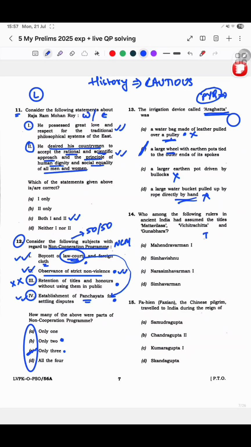Now this. Okay. Here I would say my intuition worked. That initial 0.5 second thing, where you feel like, I have read this somewhere. Okay, who among the following rulers had assumed the titles of Matta Vilasa, Vichitta Chitta and Gunabhara? I didn't know these two. But yes, Vichitra Chitta, I think I have read this for Mahendravarman. And I was confused between Mahendravarman and Narasimhavarman, but I felt yes, it has to be this, and I went with my gut. Okay, I did take a chance, but I went with my gut that no, it is this.